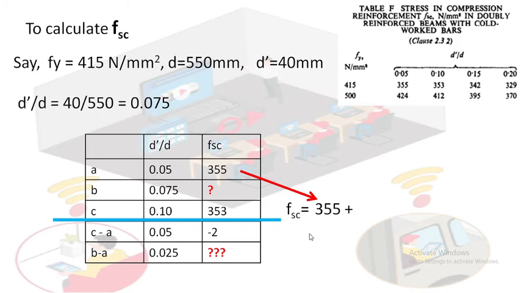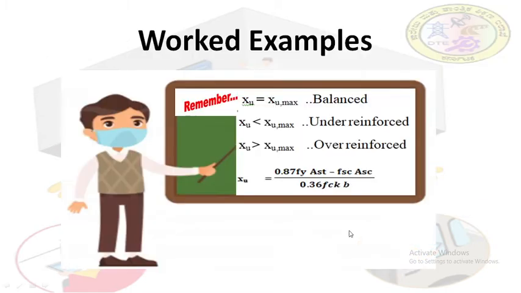Then here you cross multiply: 0.025 into minus 2, divided by 0.05. Minus 2 into 0.025 divided by 0.05. Whatever fraction you get here with the minus symbol, you deduct from this, and you will get the answer.